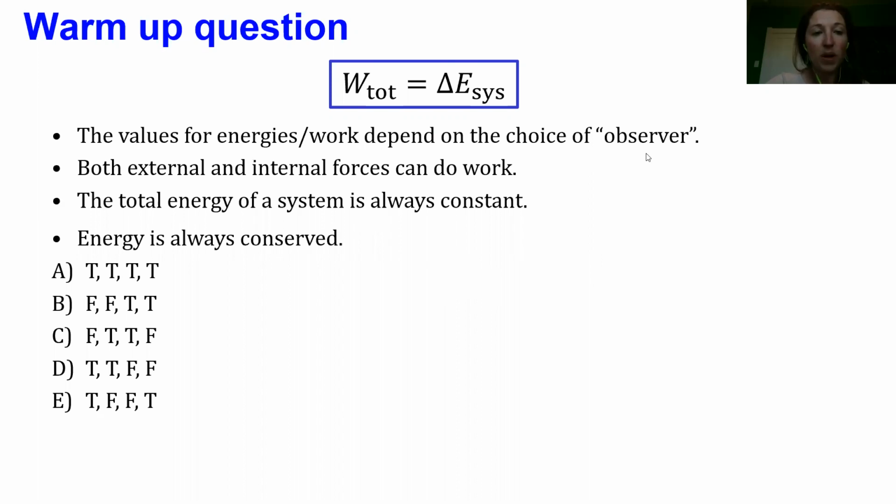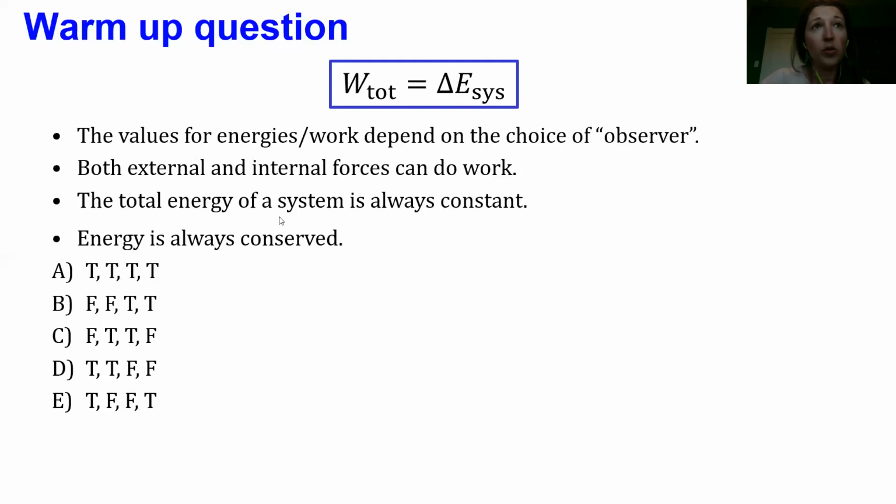Depending on which observer you pick, you could get different energies or works, but the work energy theorem will still be true as long as it's an inertial observer. The second statement, both external and internal forces can do work. This is actually false. Work is the transfer of energy to or from a system. It's positive if energy is transferred in, it's negative if energy is taken out. So we can only have external forces be involved in that transfer. Something that's only internal to the system can't do work and can't transfer energy in or out.